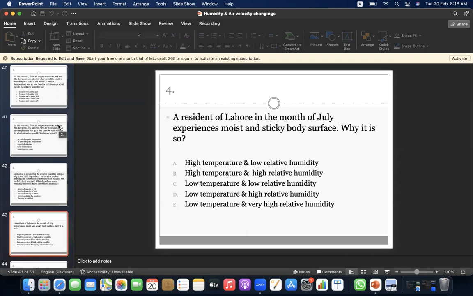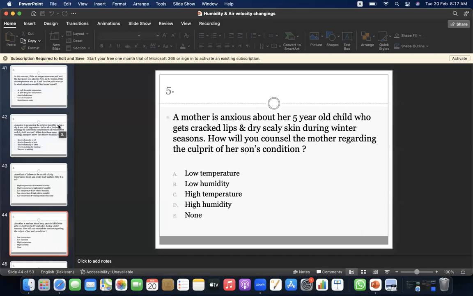Fourth, a resident of Lahore in the month of July experiences moist and sticky body surface. Why is it so? A, high temperature and lower relative humidity. B, high temperature and high relative humidity. C, low temperature and low relative humidity. D, low temperature and high relative humidity. E, low temperature and very high relative humidity. The answer is A.